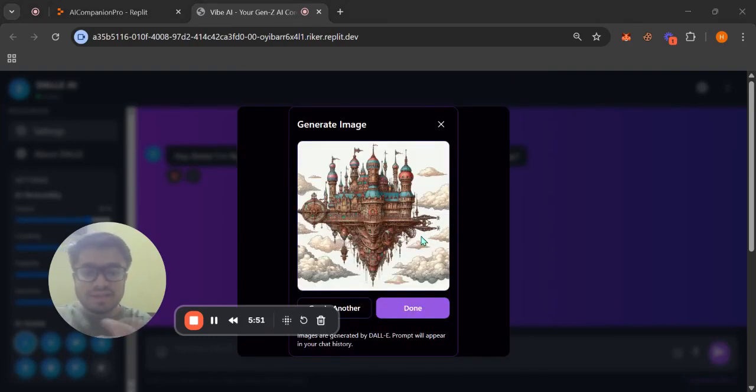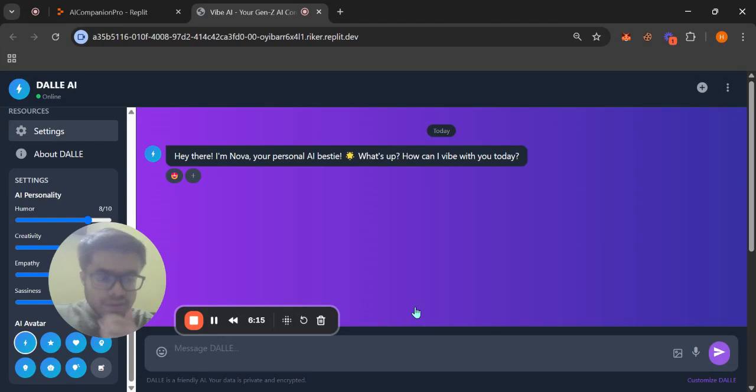So this is the image that it has generated. The speed is quite fast, so that is one thing that I liked. And as you can see over here, the images are generated by DALL-E, which is another support provided by OpenAI, the same company which has made ChatGPT. So this is one functionality that I've had. Now let's just try conversing with the AI agent.